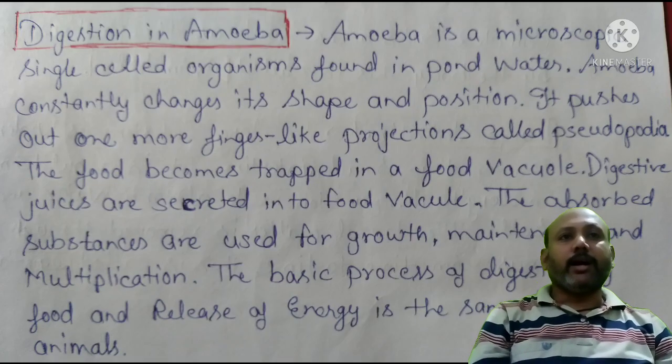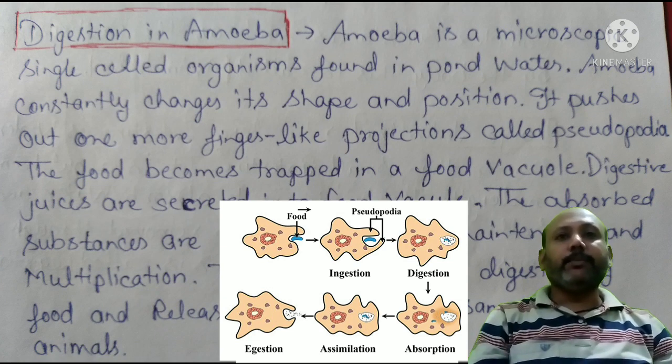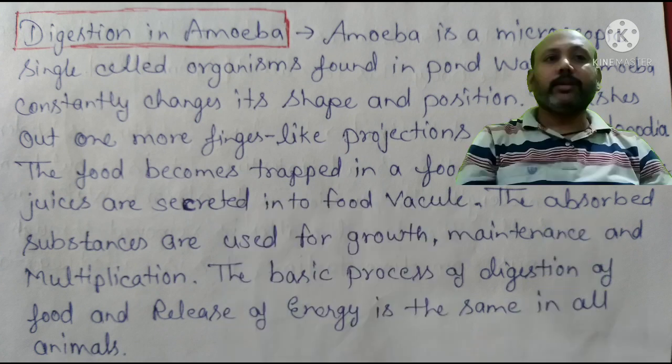Digestion in amoeba. Amoeba is a single-celled microscopic organism found in ponds. Amoeba constantly changes its shape and position. It pushes out one or more finger-like projections called pseudopodia. Food becomes trapped in the food vacuole. Digestive juices are secreted into the food vacuole. The absorbed substances are used for growth, maintenance and multiplication. The basic process of digestion of food and release of energy is the same in all organisms.